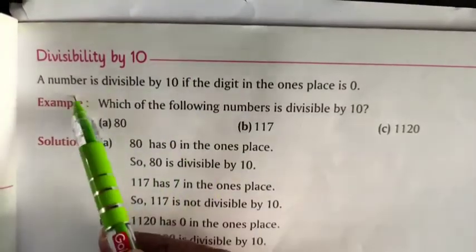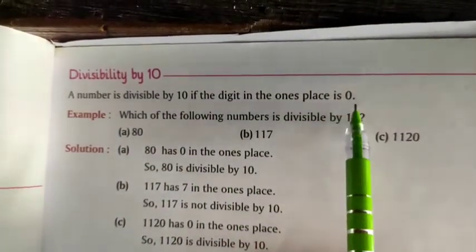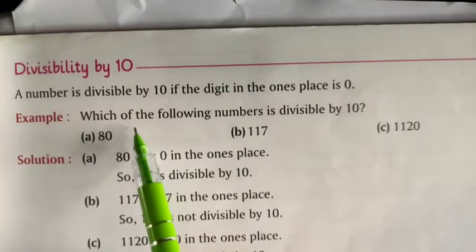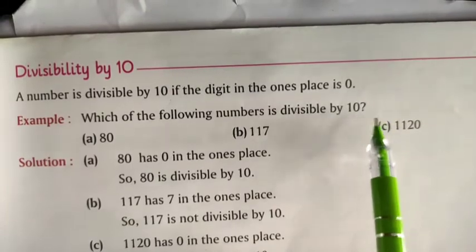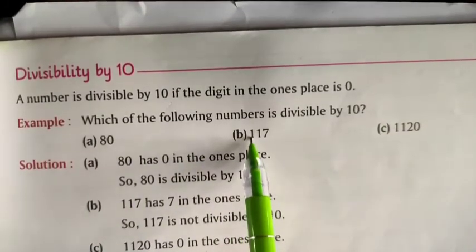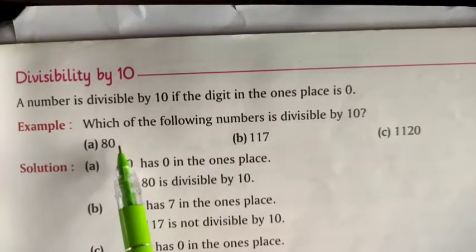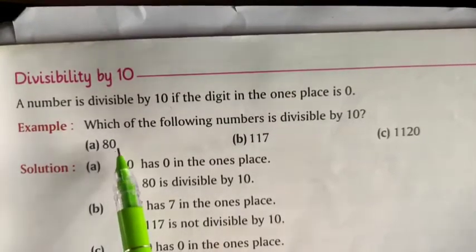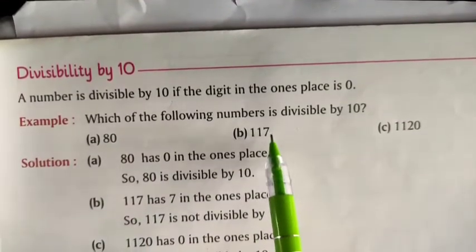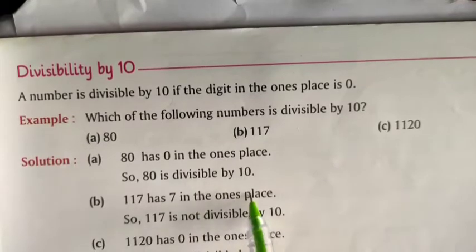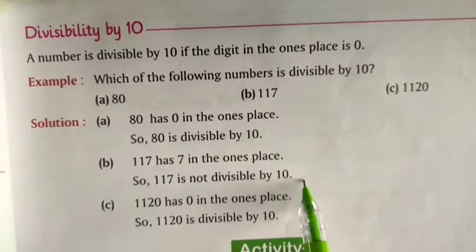Divisibility by 10. A number is divisible by 10 if the digit in the ones place is 0. For example, which of the following numbers is divisible by 10? Here are the numbers. Now we check which is divisible by 10. 80. 80 has 0 in the ones place. So 80 is divisible by 10. The next, 117 has 7 in the ones place. So 117 is not divisible by 10.